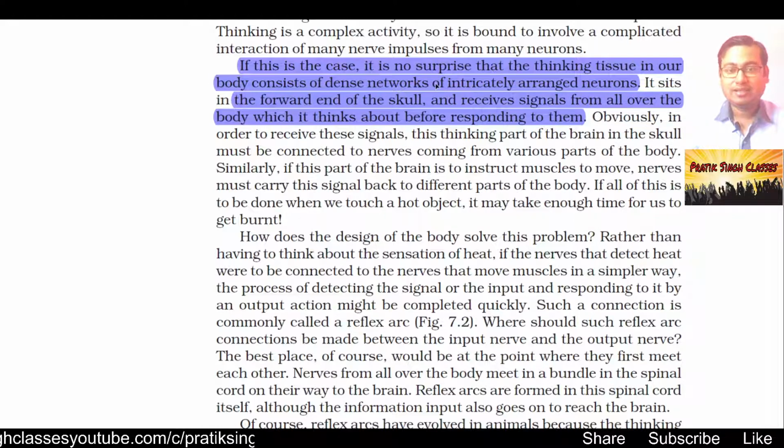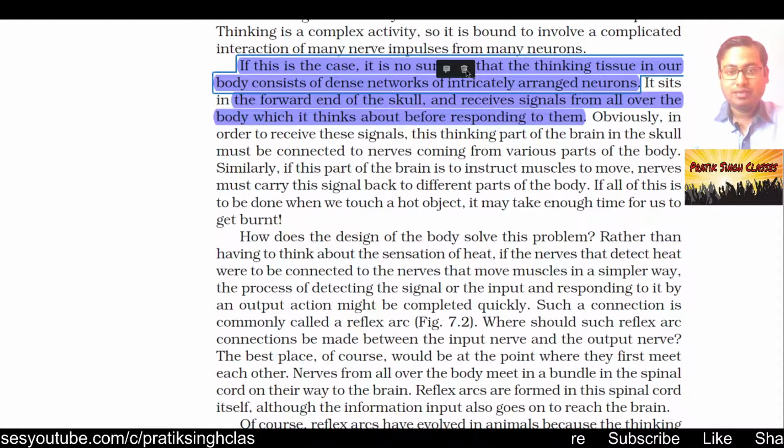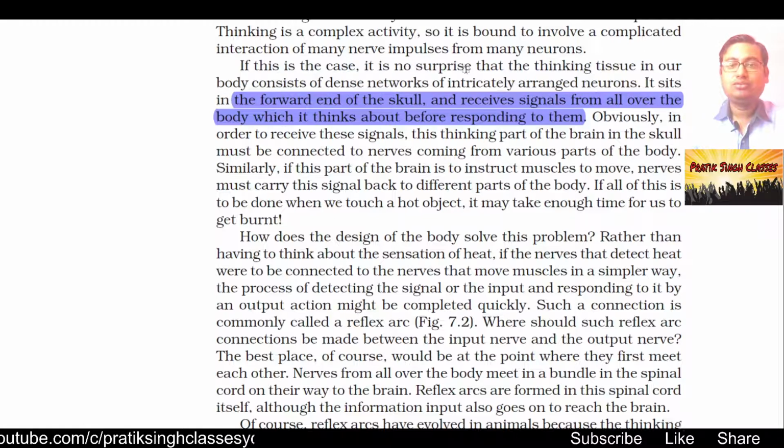That means it is connected to the forehead where the thinking tissue is situated. It is connected to each and every part of the body by neurons, and it is a complex network which receives signals from every other part of our body.